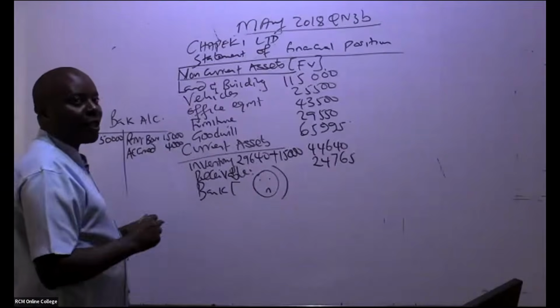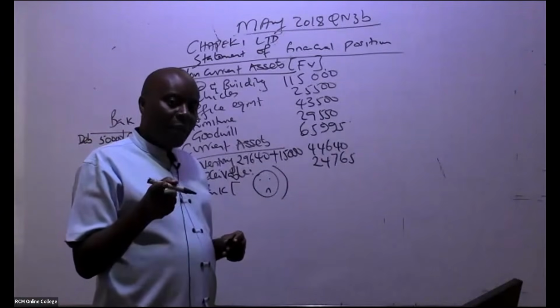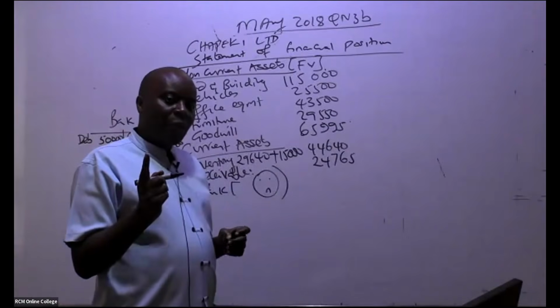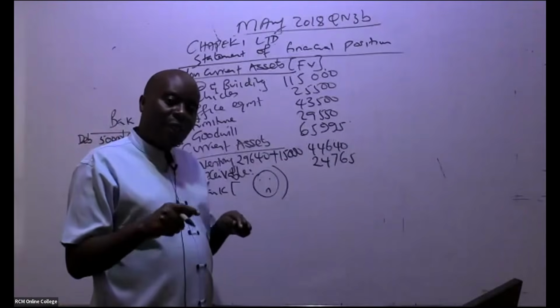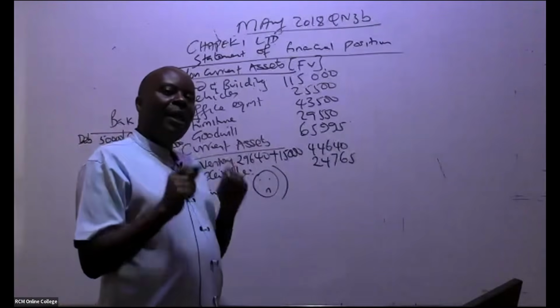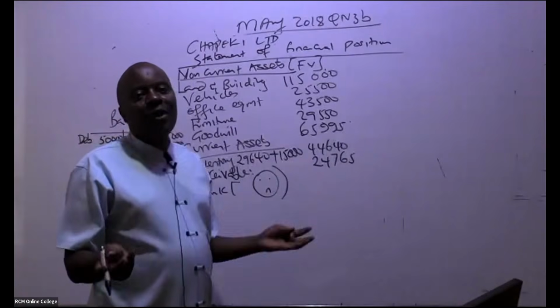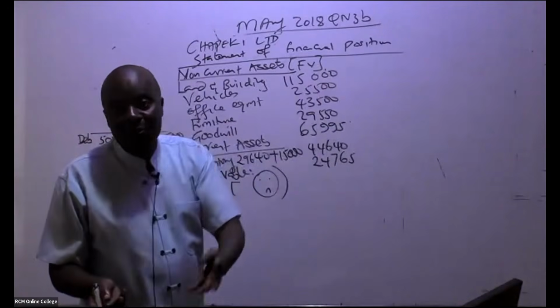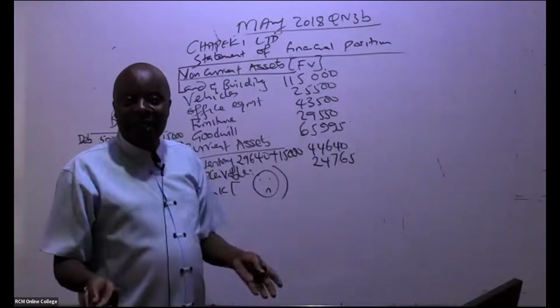On this bank account, do we have any balance that was brought forward? If they tell you that there is a bank overdraft, it is a balance brought down, but on the credit side. Once the proceeds come, you don't have to be told that the bank overdraft was paid.